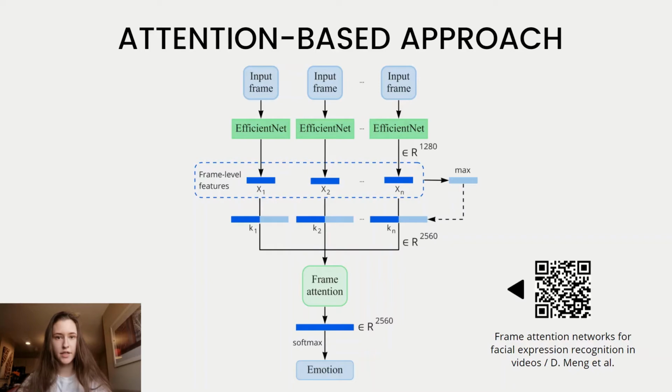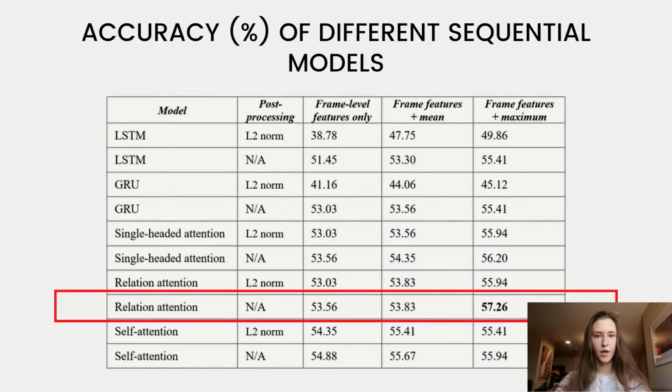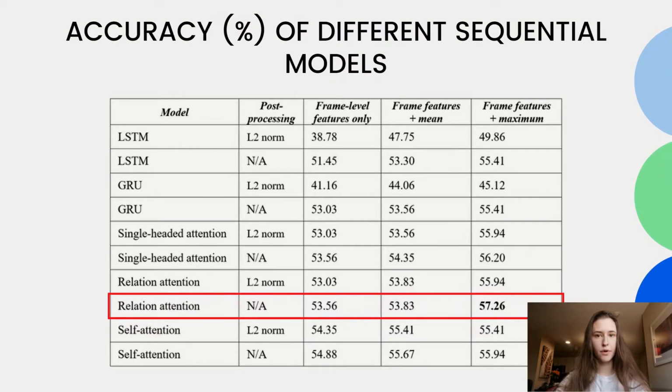This pipeline is studied with multiple attention kernels, including single attention, relation attention, and self-attention. In the experimental study, we compare the attention-based approach to recurrent neural networks and study the effect of L2 normalization on the resulting accuracy.